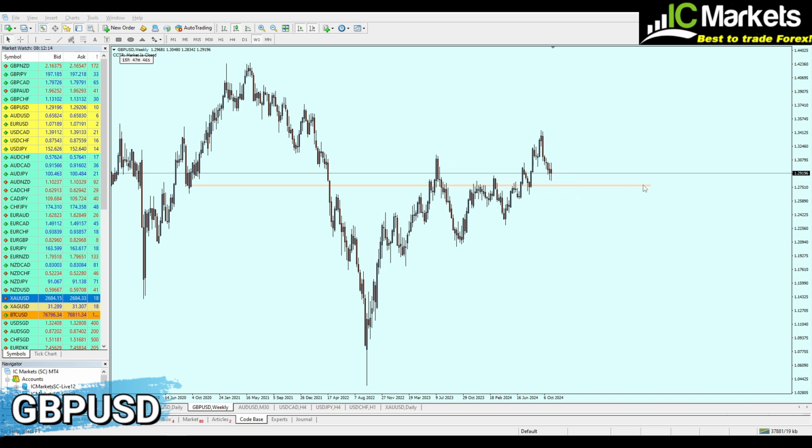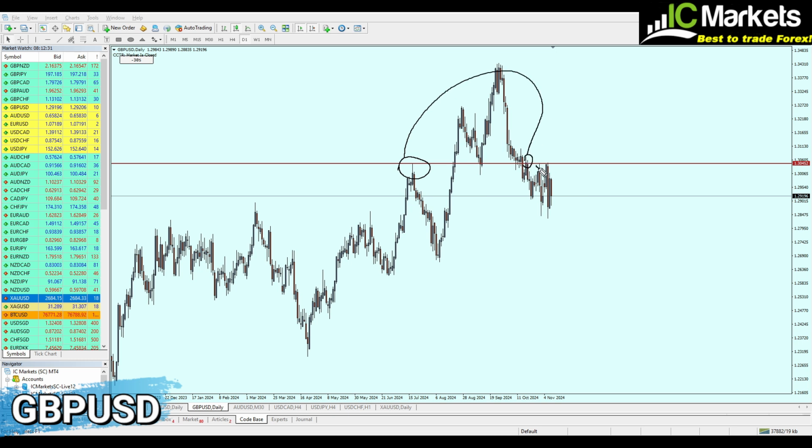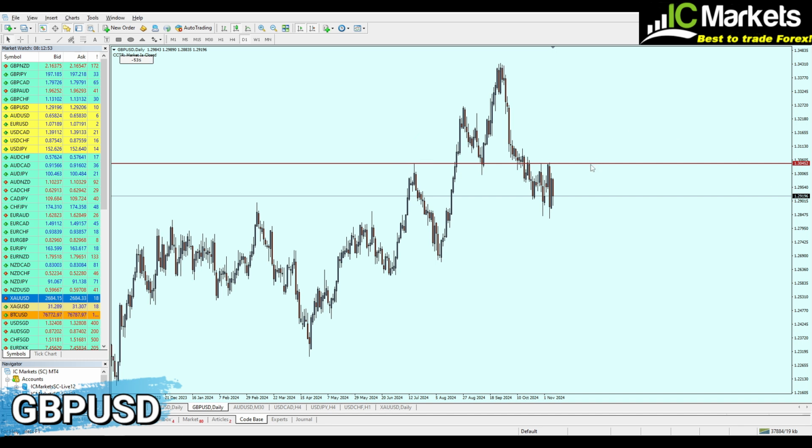Now let's move to the daily chart, so we can confirm the direction, because what I can see right here on the daily chart is of course a strong key level of resistance that has been respected multiple times over the last 2 weeks. So a strong key level of resistance, and pay attention, we have here attempt number 1, attempt number 2 and 3. Remember, these are daily candles. Since the 21st of October, almost 3 weeks, I think, the market kept making attempts to break out from this level of resistance, but it has always been declined, which means now most likely the direction is going to be bearish for the pound USD.